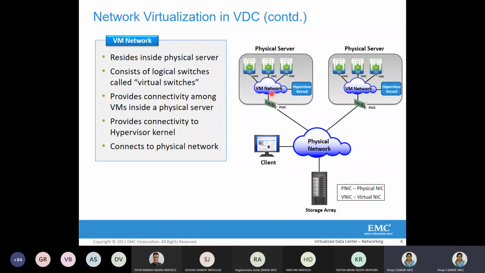The hypervisor does the management, for example if one virtual machine has to be migrated from one physical server to another physical server. Such management is done by the hypervisor kernel. The functionality of the hypervisor kernel we will see in detail, and that is also given in examples ahead.